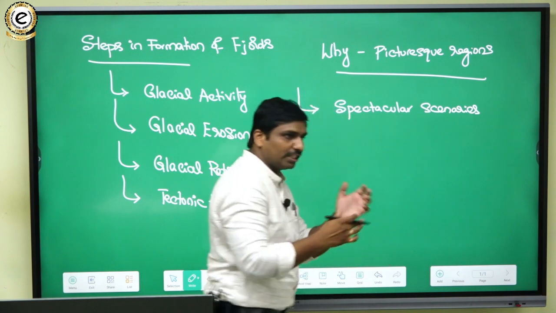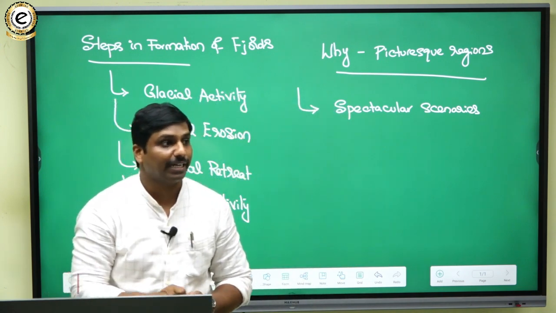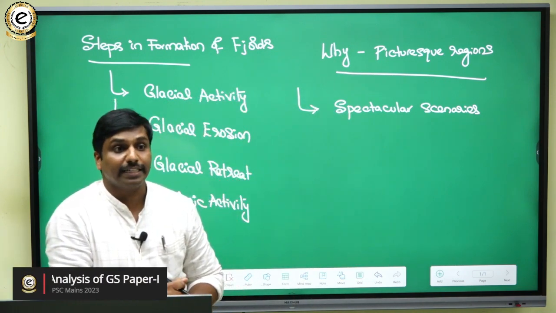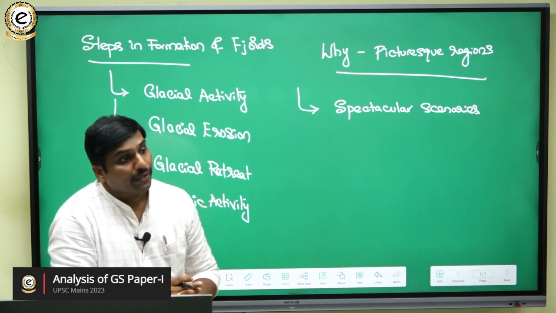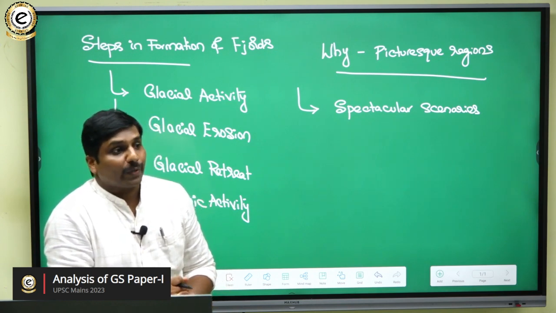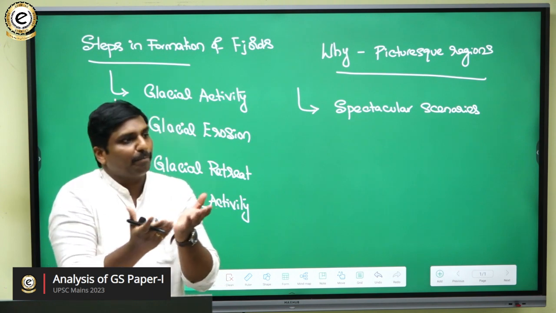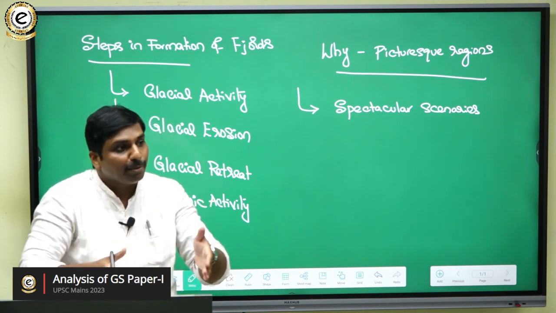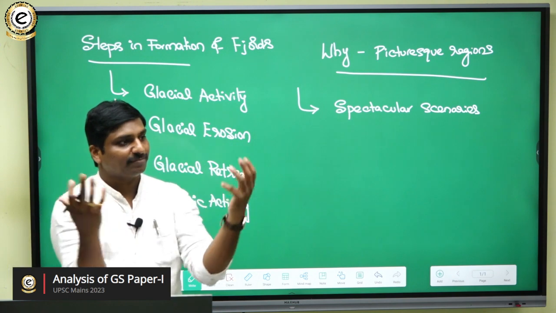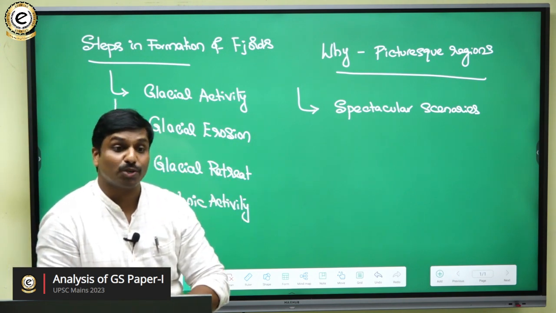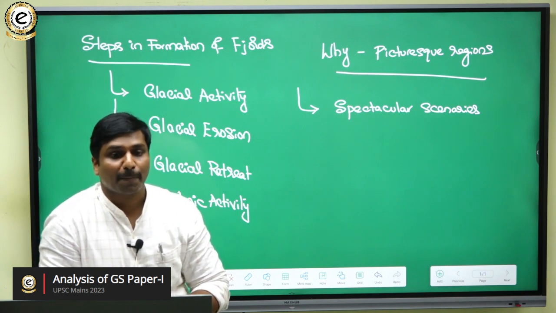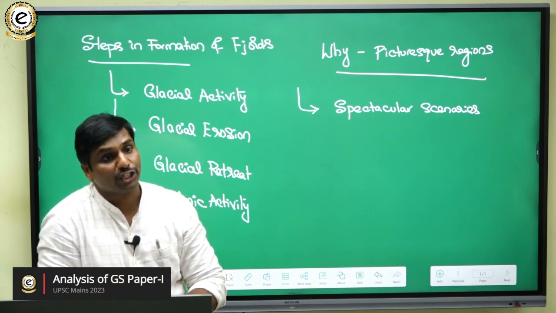The fjords have spectacular scenery, and they are regions where you can have beautiful water and beautiful mountains, and the climate would be very fine and we can enjoy the climate. So that is one reason why they are picturesque.